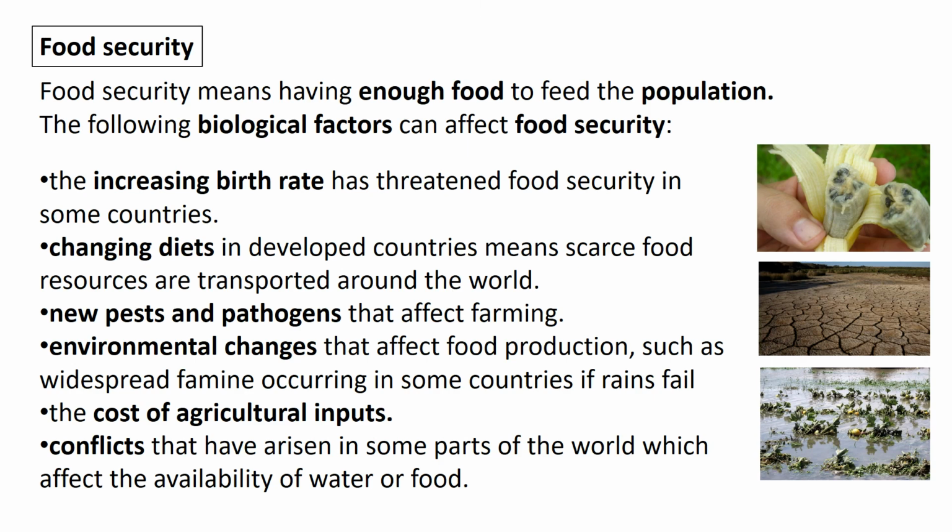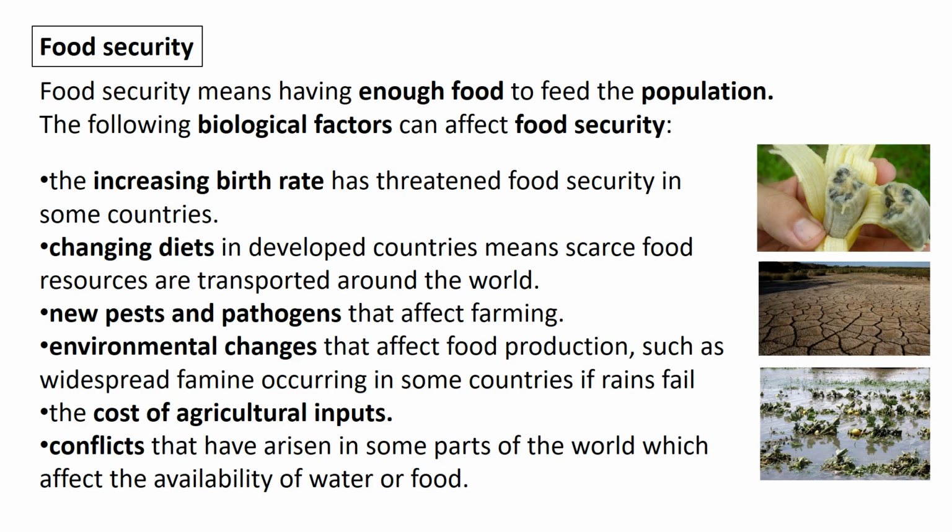So birth rates increasing, so that's obviously going to mean more people to feed. It's more difficult to provide enough food. People have changing diets. So in some countries food is scarce, and in other countries food is transported a long way. New pests and pathogens can affect farming. There's an example there with the banana. There's a fungus affecting the banana species at the minute. And because there's not much variety, this is really affecting the production of bananas.